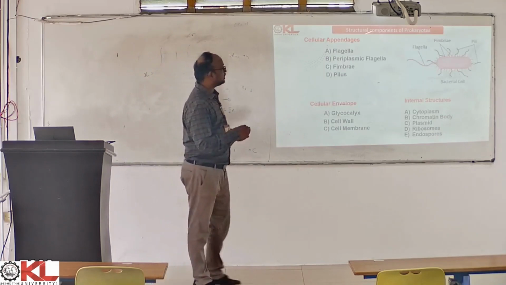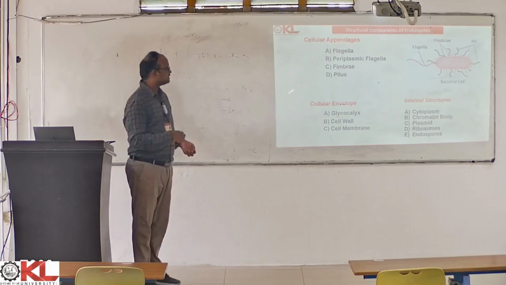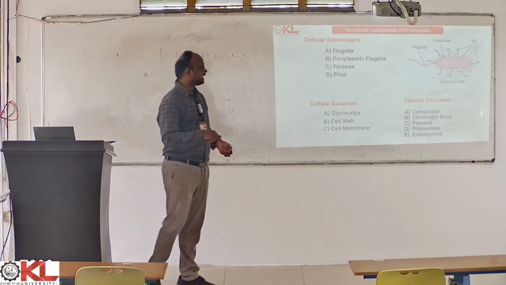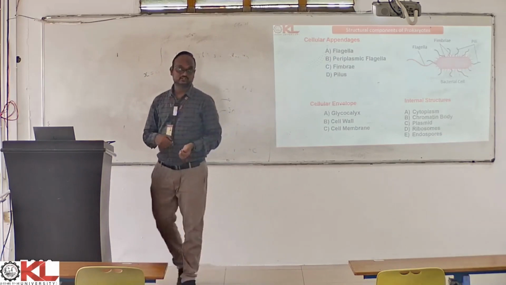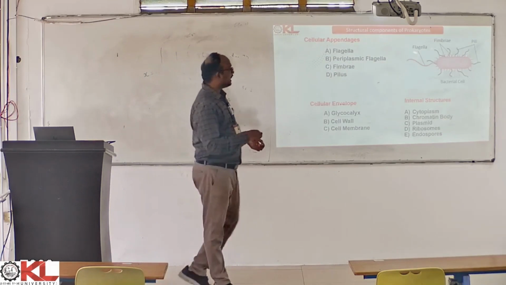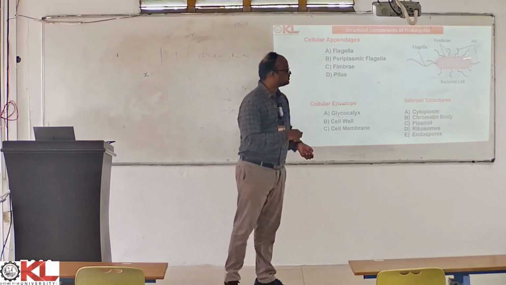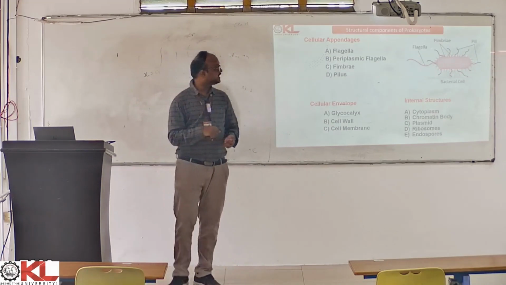The structural components of a prokaryotic cell can be divided into cellular appendages, cellular envelope, and intracellular or internal structures. Cellular appendages means the attachments that are present on the cell. What are the appendages here?